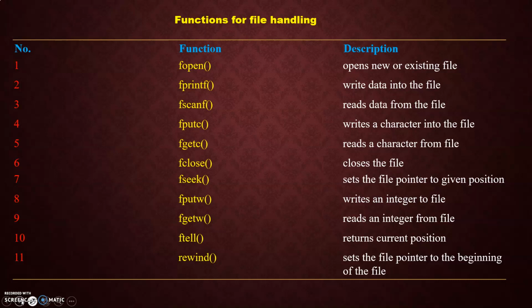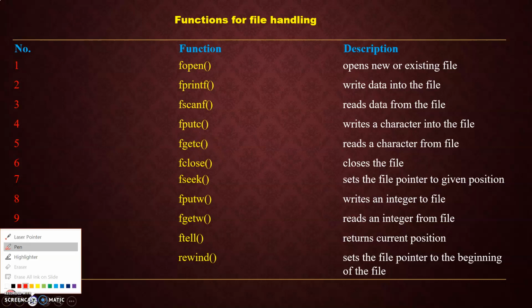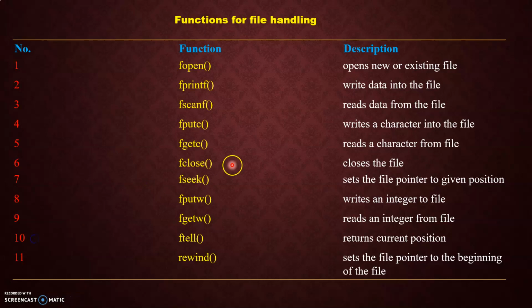Next one is fputc. Fputc means writes a character into the file. Put character, putc. Fgetc means reads a character from the file. Get character, getc. Next one is fclose. When I go for fclose, I am closing the file. Fseek means sets the file pointer to a given position, right? That means you are moving the cursor to that particular position.